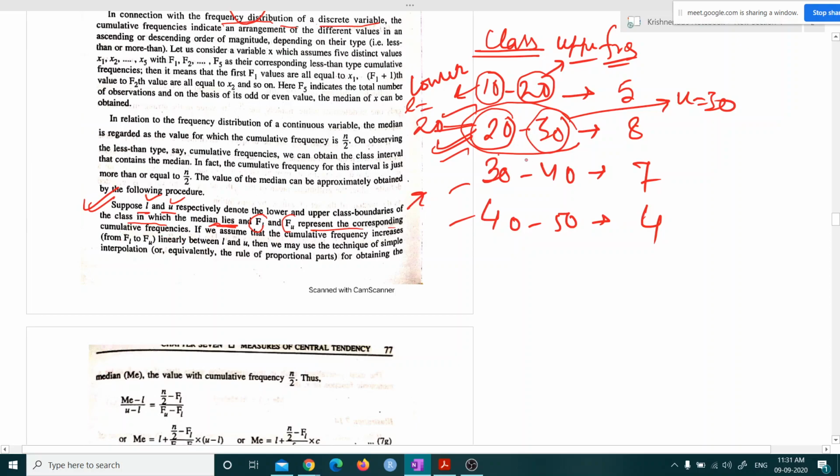We know how to make the cumulative frequency, and later we will see it from an example. If we assume that the cumulative frequency increases from fl to fu, that means the cumulative frequency for the lower class boundary increases for the upper class boundary.